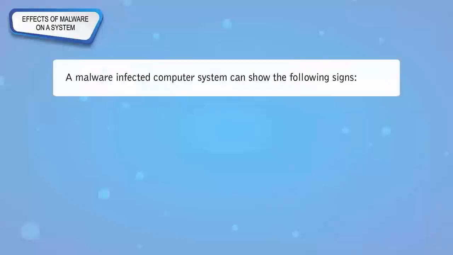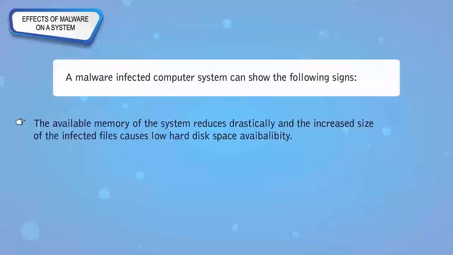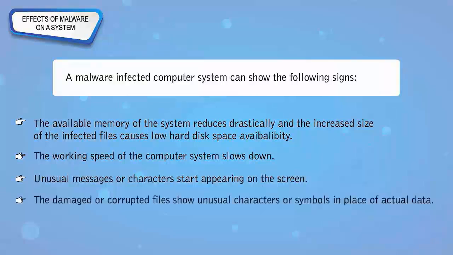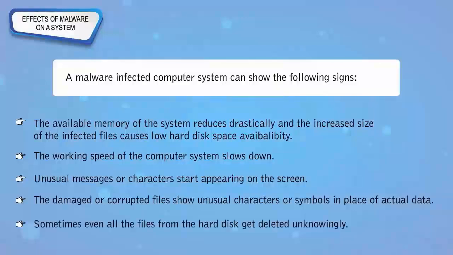A malware-infected computer system can show the following signs. The available memory of the system reduces drastically, and the increased size of the infected files causes low hard disk space availability. The working speed of the computer system slows down. Unusual messages or characters start appearing on the screen. The damaged or corrupted files show unusual characters or symbols in place of actual data. Sometimes, even all the files from the hard disk get deleted unknowingly.